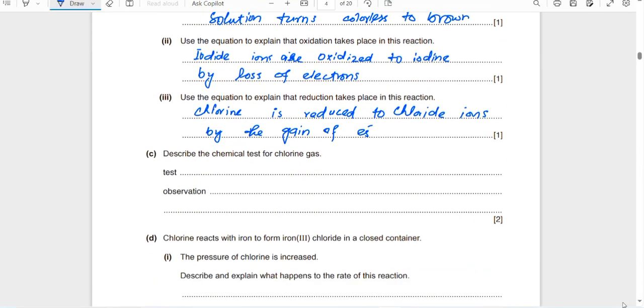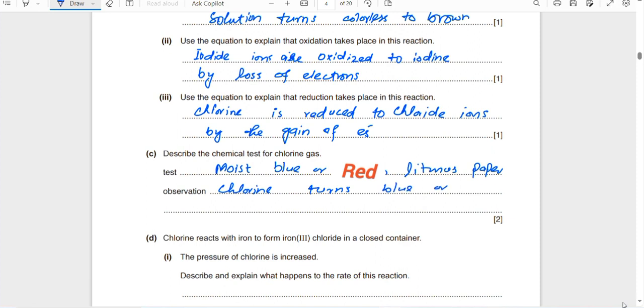Describe the test for chlorine gas. What is the test? When you bring moist blue or green litmus paper near it, it turns colorless. So chlorine turns moist blue or green litmus paper colorless.